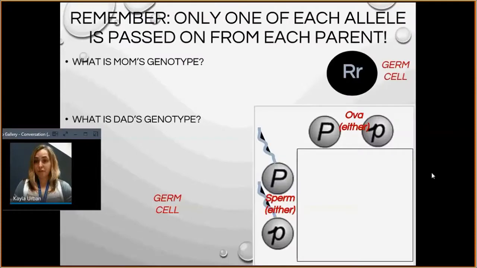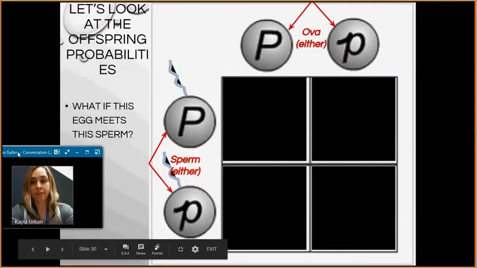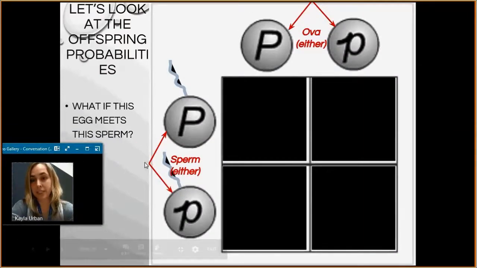So we're going to set up our first Punnett square. You only get one allele from the egg and one from the sperm, so only one can be passed from each parent. If the mother's genotype is capital P, lowercase p, then what is her genotype? Heterozygous. If the dad has a capital and lowercase also, what is his genotype? Heterozygous. So we're going to look at the probabilities of having different babies from the combination of the different eggs and sperm.